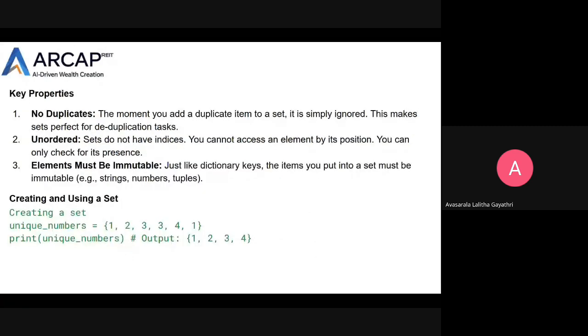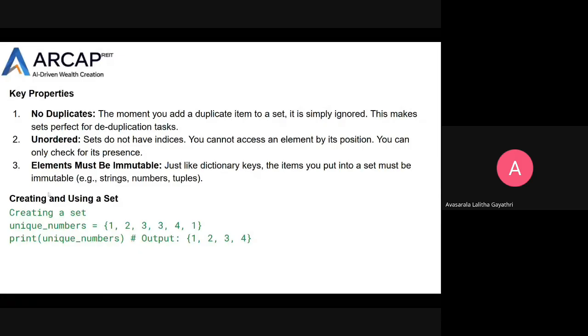And here are the key properties of sets. No duplicates: the moment you add a duplicate item to a set, it is simply ignored. This makes sets good for deduplication tasks. Unordered: sets do not have any indices, so you cannot access an element by its position. You can only check for its presence. The elements must be immutable. Just like dictionary keys, the items you put in a set must be immutable, like strings, numbers, and tuples. So these are the main key properties of sets.